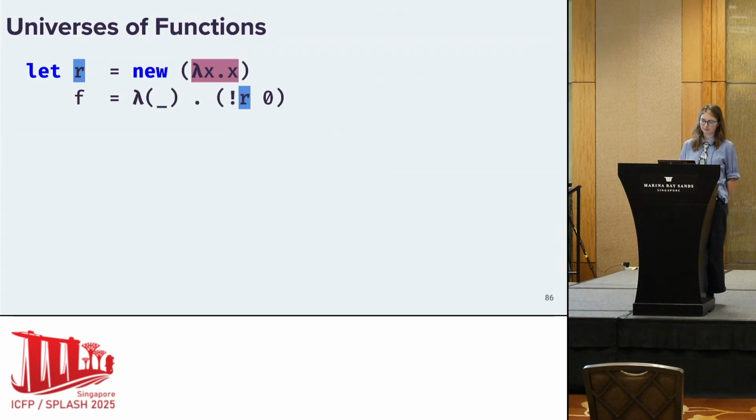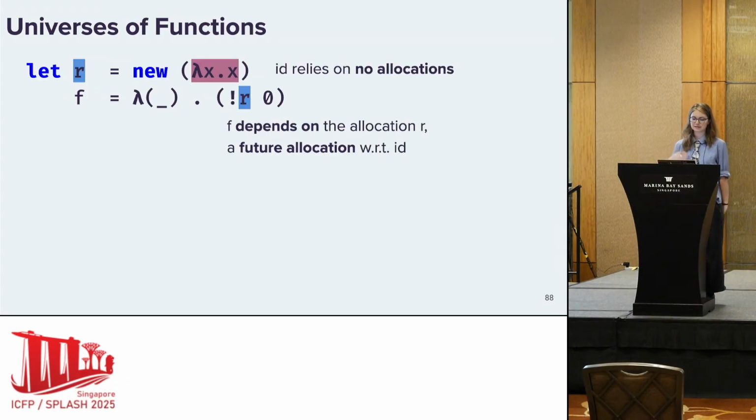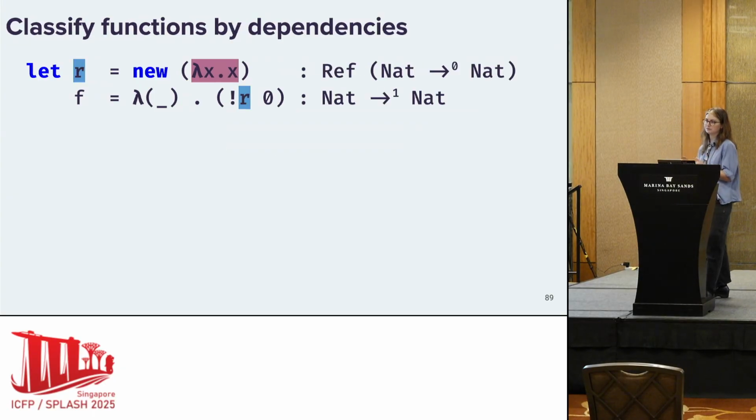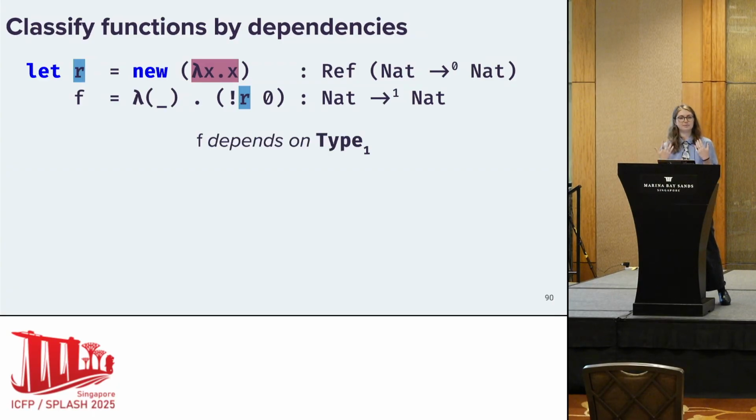Just to recap, the identity function here relies on no allocations, whereas f depends on the allocation R, which is a future allocation with respect to the identity function. And so we distinguish these functions in the syntax by annotating our function types. The identity function is going to be annotated with 0, and because f depends on type level 1, it's going to be annotated with this 1 on the arrow.